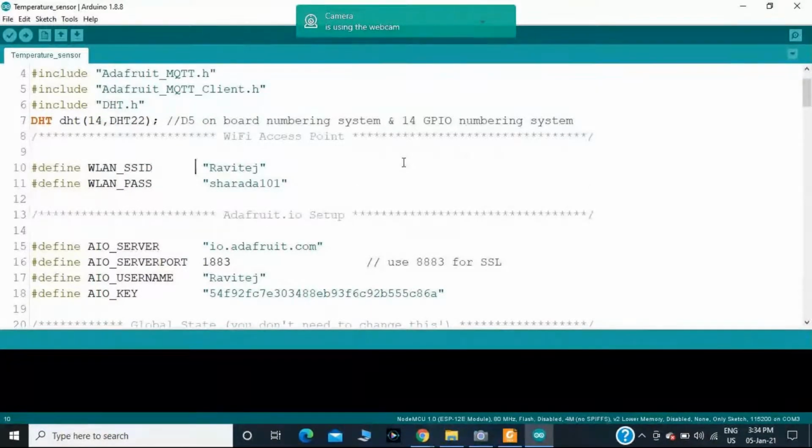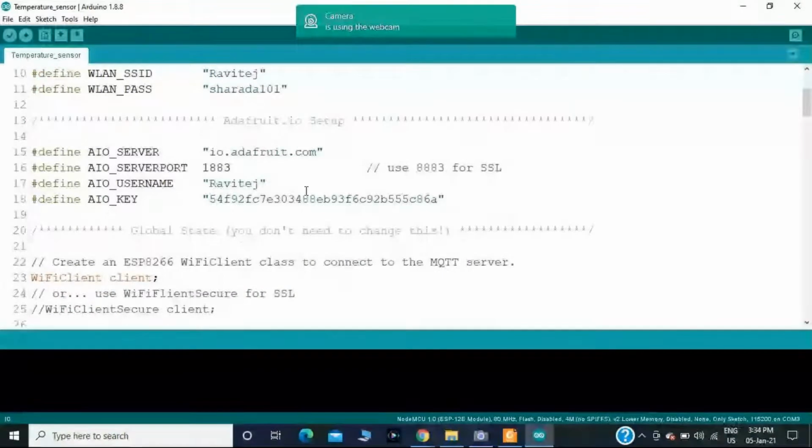And I am sending the two parameters, temperature and humidity, using the ESP8266 Wi-Fi module. To transfer the information, you need the Wi-Fi credentials. For that reason, I am providing the Wi-Fi credentials with an SSID and the password. Then this one is very important. In order to send the data, you need the Adafruit server. This is the server name, io.adafruit.com. And to send the data, this is the server port, 1883, and the AIO username and key.